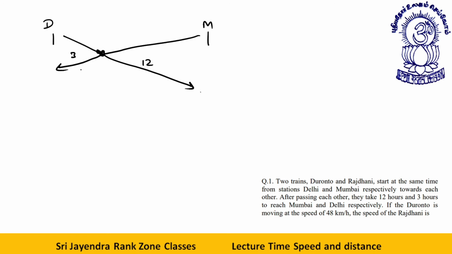This is Duronto. From Delhi, Duronto starts. From Mumbai, Rajdhani starts. The speed of this Duronto is 48 kmph. We have to find the speed of Rajdhani.